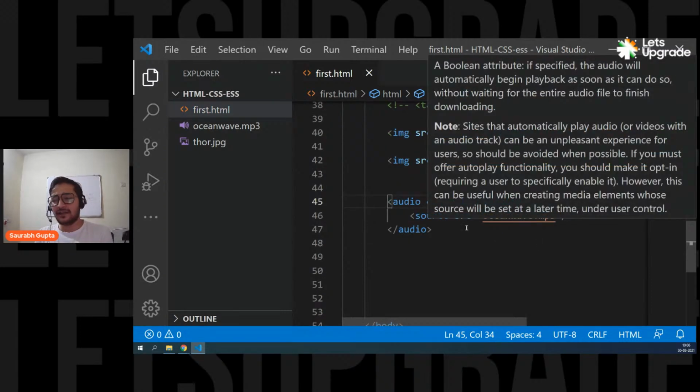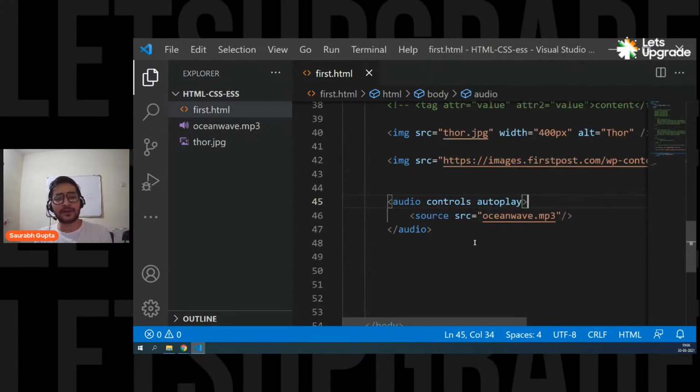If you're not making a song website or something like that, don't use autoplay. It's not recommended. If it is really important, then use it. Otherwise, don't use it. Okay.